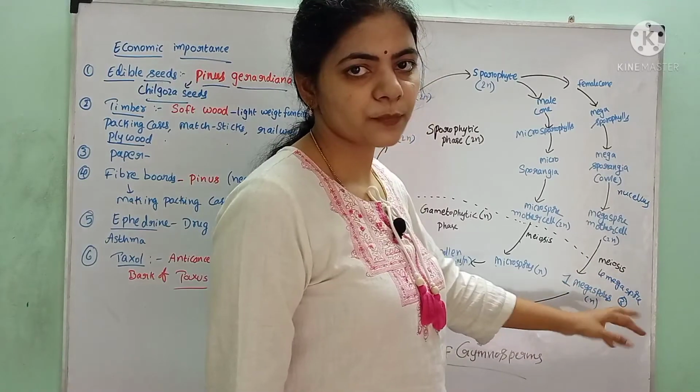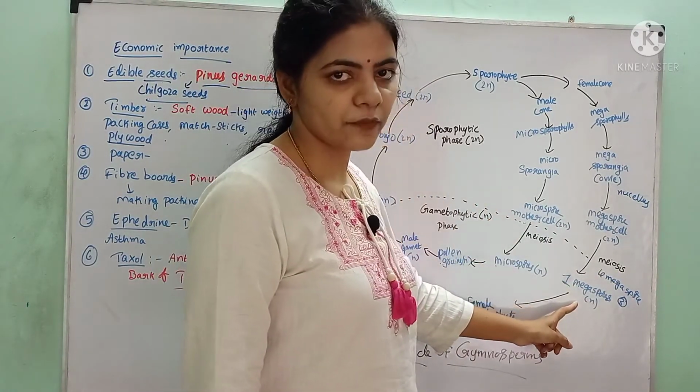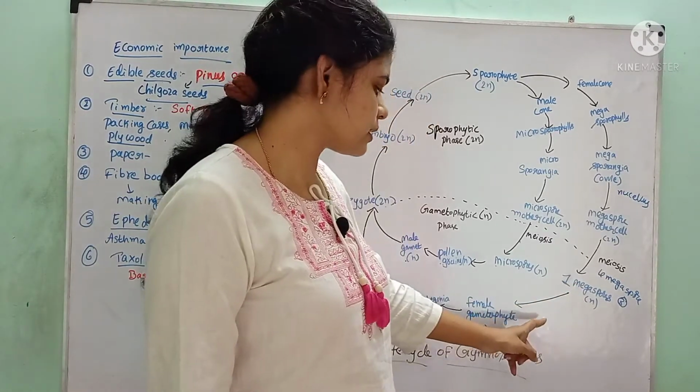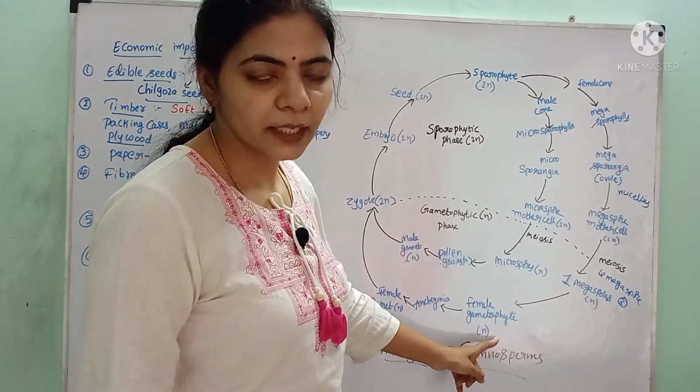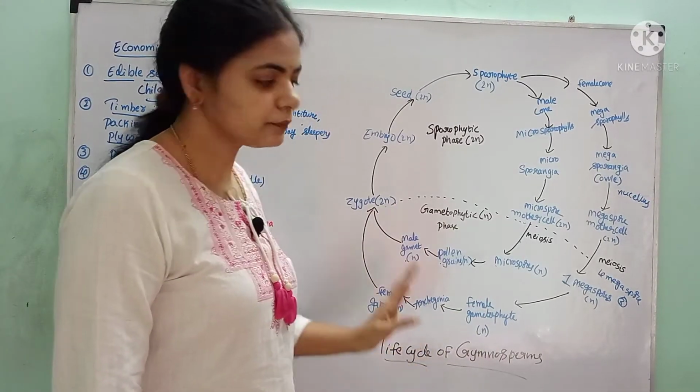Out of the 4 megaspores, 3 degenerate. Only 1 megaspore is functional. That functional megaspore undergoes repeated mitosis and develops the female gametophyte, and 2 archegonia are produced.